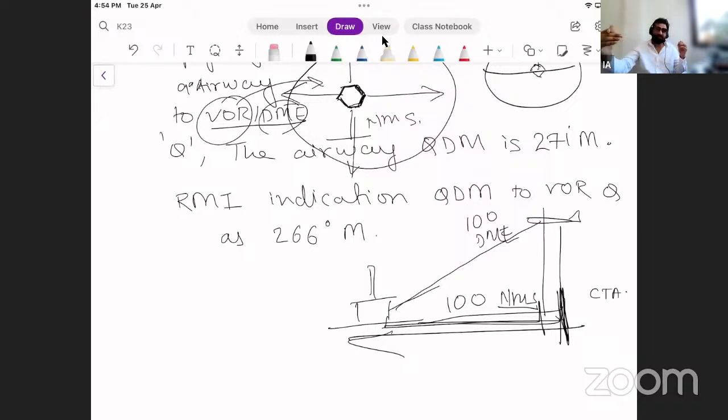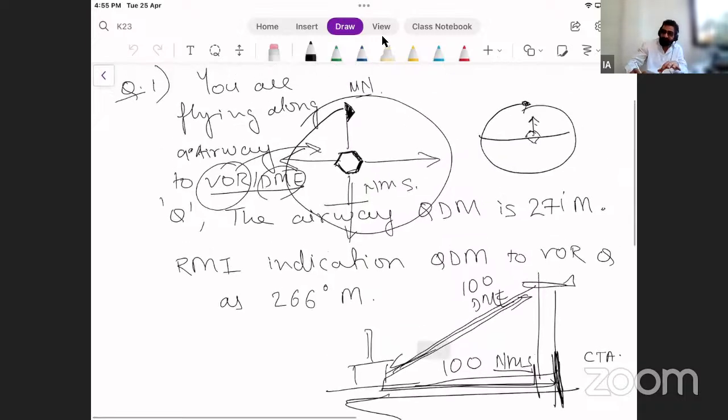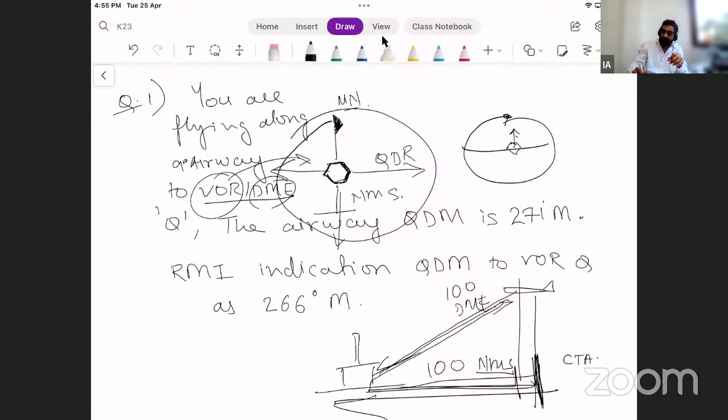So if I'm within 100 DME, how do I know I'm getting that DME distance? I'm getting that DME distance if I'm tuned to that DME. With my VOR tuning, if I have to go to Pune, I'll tune to the Pune station and I'll get signals. The signals that I'll get will not just be direction based with respect to VOR, they will also give me indication with respect to the DME measurements. Whatever the DME is measuring in that. So now I get range, I get a directional reference. This directional reference is called QDR, going out from a station.